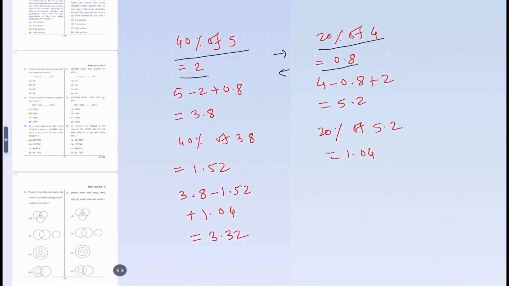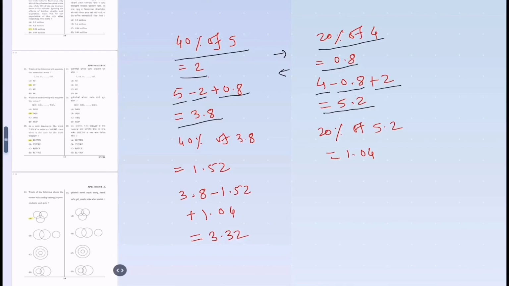So at the end of first year, 5 minus 2, plus 0.8 million from suburb who are coming here, will come to 3.8 million in the city, whereas 4 million initial population of suburb minus 0.8 which are moving to city plus 2 which have come from the city comes to 5.2 million population in the suburb.